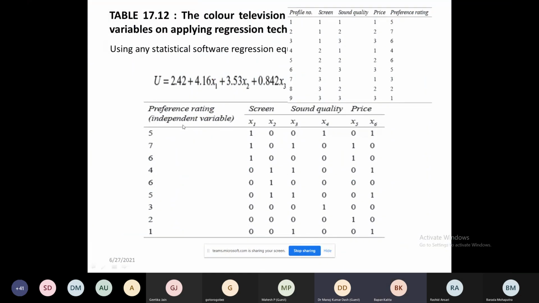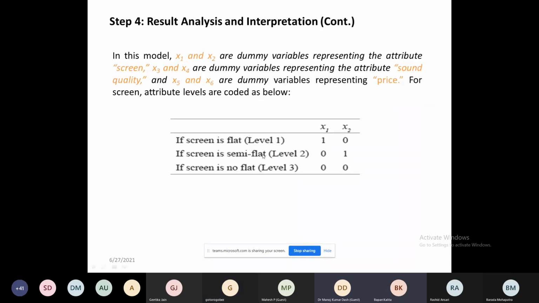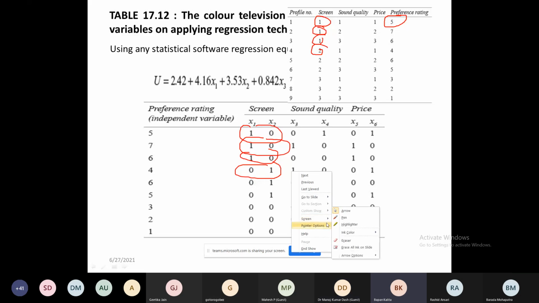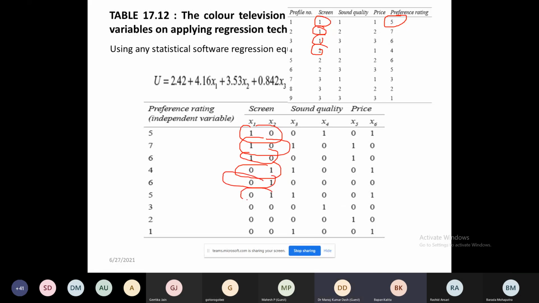Preference rating 5. Okay, screen. What was the rating here? 5. Screen 1: what did we take for 1? 1, 0. What did we take for 2? 0, 1. What is 2? 2 means medium, so 0, 1. Then 2 is 0, 1. What is 3? 0, 0.